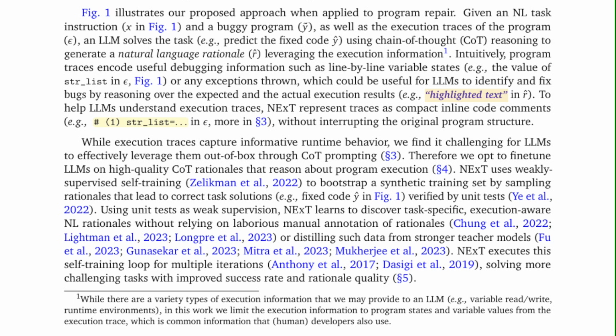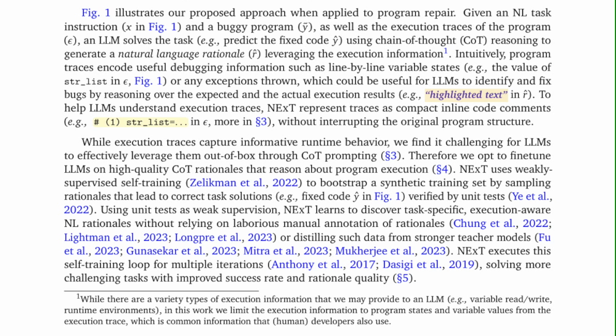While execution traces capture informative runtime behavior, we find it challenging for LLMs to effectively leverage them out of the box through CoT prompting. Therefore, we opt to fine-tune LLMs on high-quality CoT rationales that reason about program execution. NExT uses weakly supervised self-training to bootstrap a synthetic training set by sampling rationales that lead to correct task solutions verified by unit tests. Using unit tests as weak supervision, NExT learns to discover task-specific, execution-aware NL rationales without relying on laborious manual annotation of rationales.